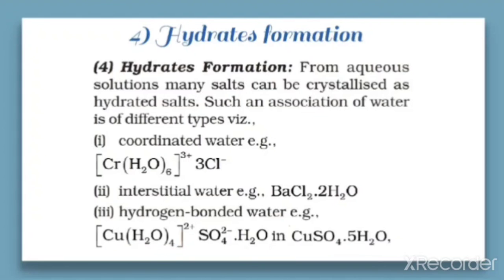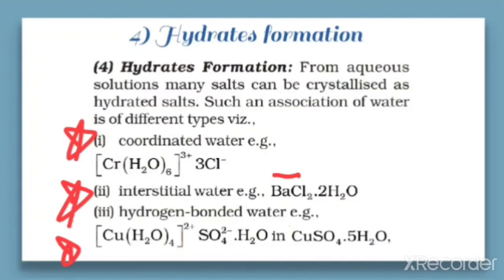So three types of hydrates we have learnt here: coordinated hydrate, where the water molecule gets bonded through a coordinate bond; interstitial hydrate, where the water molecule takes the interstitial site, that is a vacant space in the crystal of any molecule; and hydrogen bonded hydrate, where the water molecule gets bonded through a hydrogen bond.